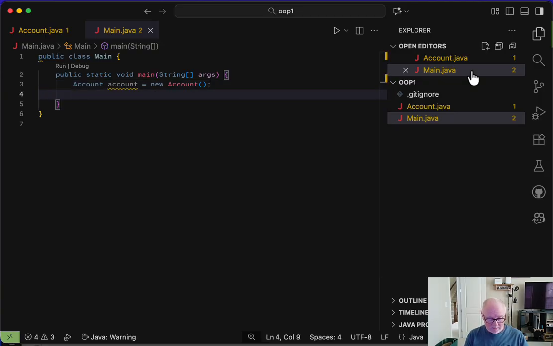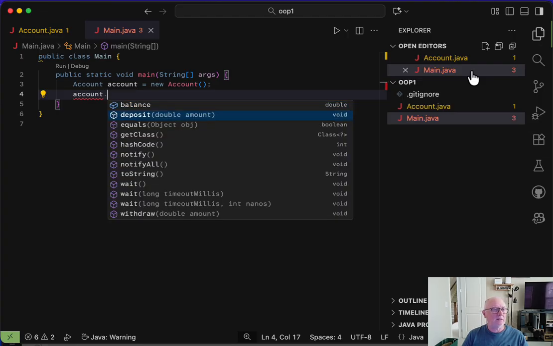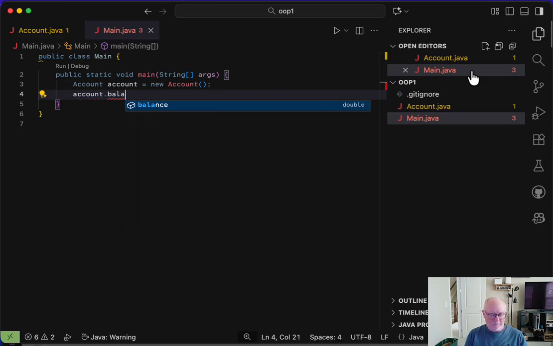Well, I can say account dot, and I can't do anything else, right? It has deposit and withdraw, right? So I can say account dot balance equals $100. So now I've just set the balance of that account, right?